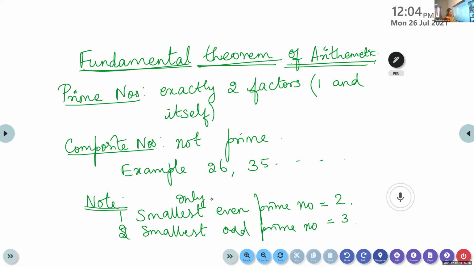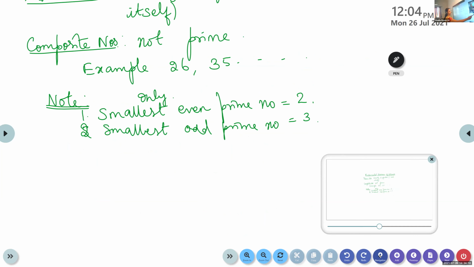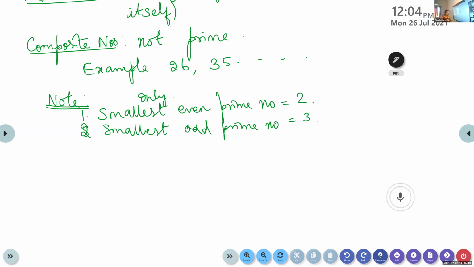What can you say about 1? Is it prime or composite? No, it is neither prime nor composite. Third one, 1 is neither prime nor composite.